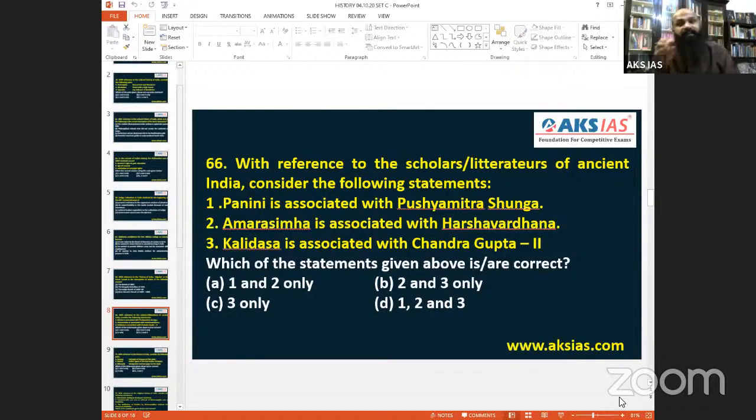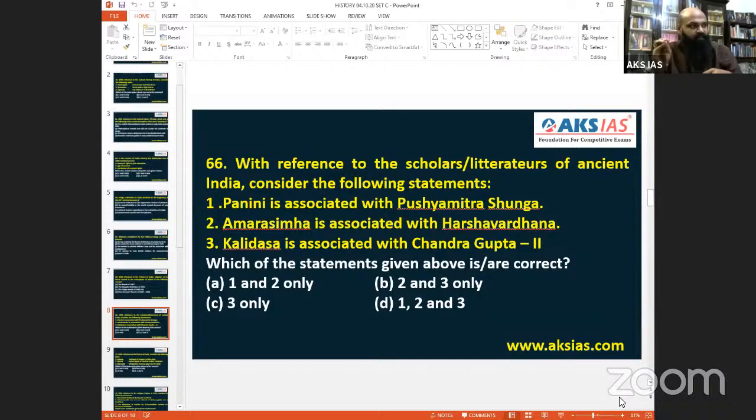Panini mentioned that Sungas were Brahmanas who evolved from the Bharadwaja Gotra. Those of my students who are listening to me, I have given this in your notebook also. Sungas evolved from the Bharadwaja Gotra. But whether Panini exclusively mentions Pushyamitra Sunga is the question here. No. Sungas generally, he said. That is one thing, the first statement. So that is out.